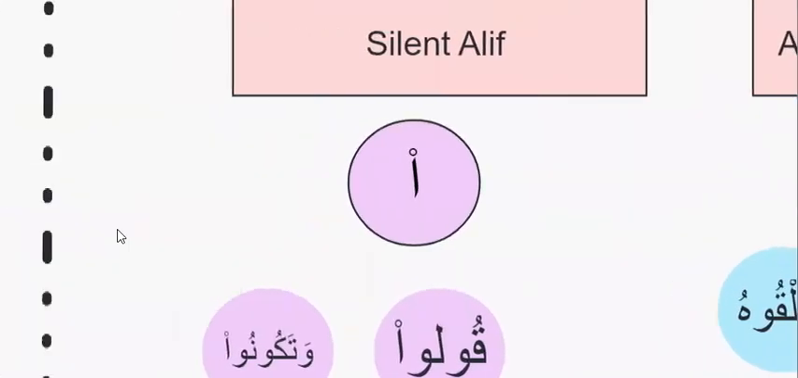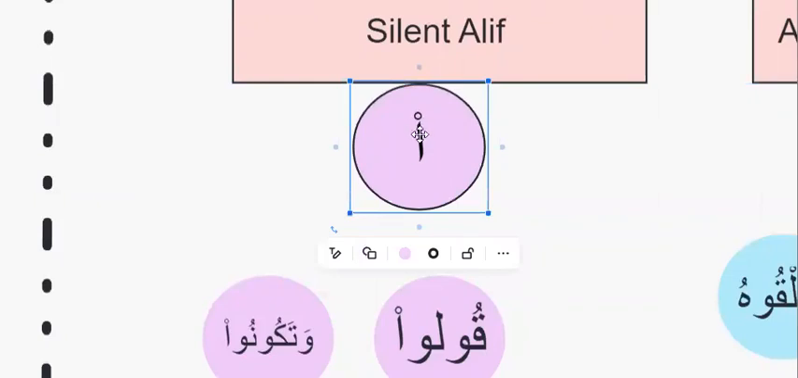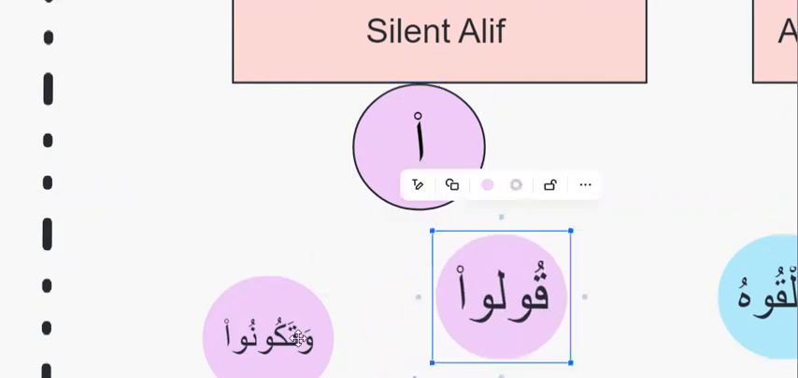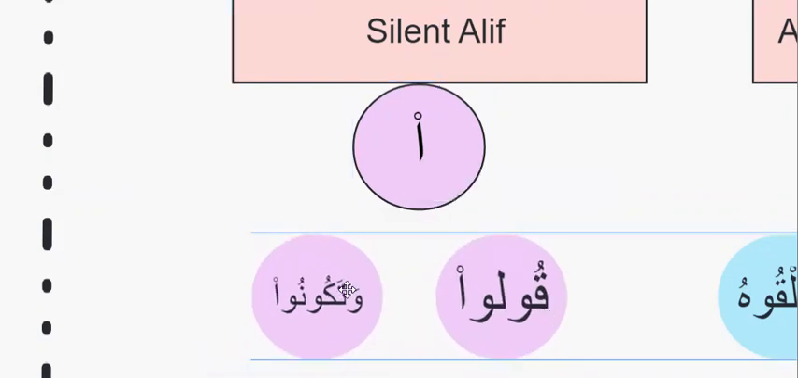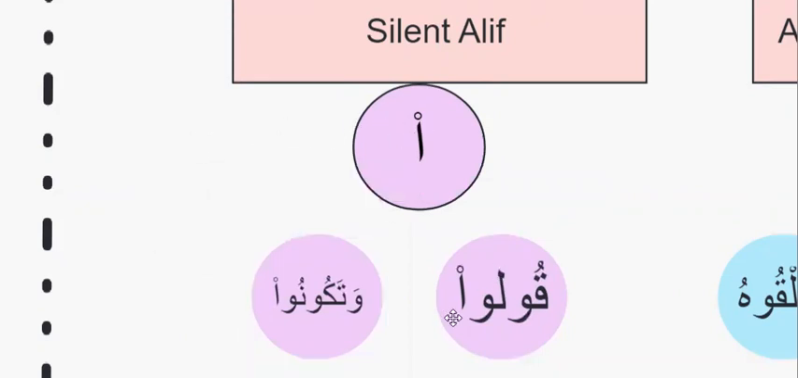Finally, the silent alif, and we will always find it like this, like a stick with a tiny circle. It is the other shape of sukoon, because we know sukoon can appear in two shapes, the head of a kha or the tiny circle. It's always with this tiny circle, and always after waw at the end of the word, like here.